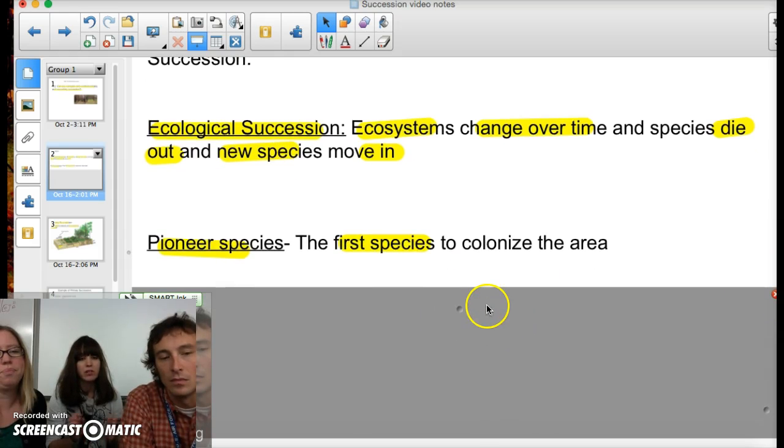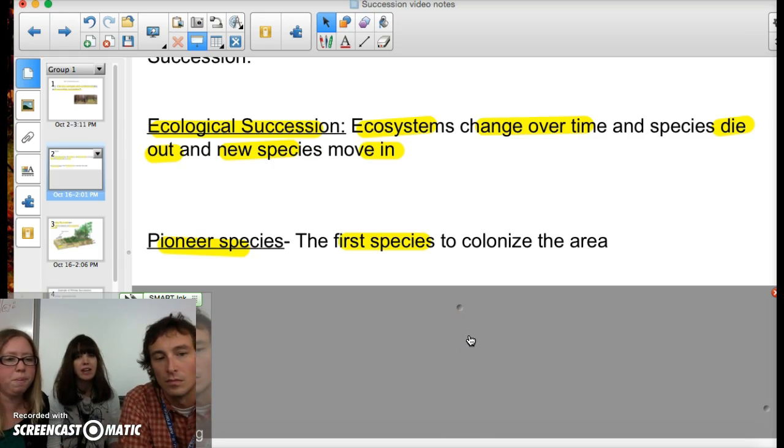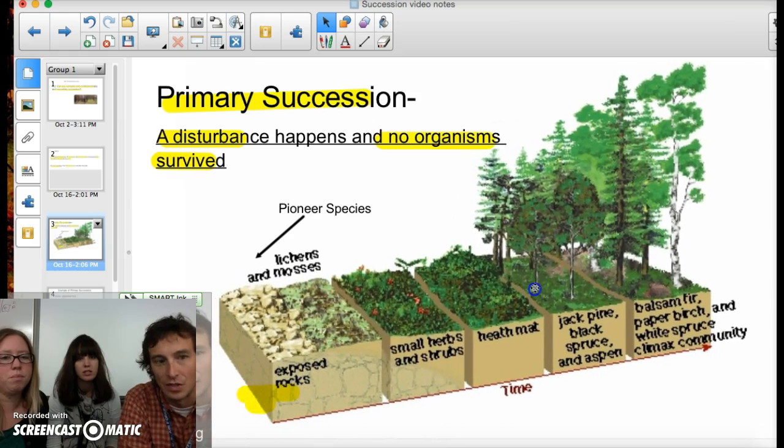And then we're going to use a couple of vocabulary terms. One is a pioneer species, and that is the first species to colonize the area once a certain event has occurred. So there's a couple forms of succession, as we already mentioned, primary and secondary succession. In primary succession, actually in both cases, there's some form of a disturbance.